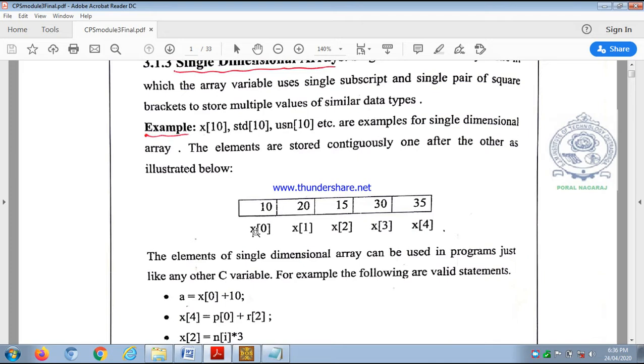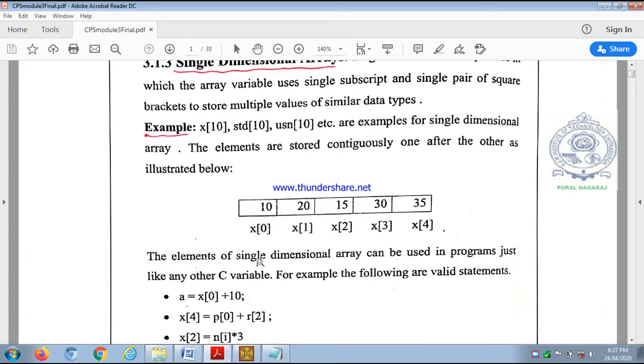So we'll say x[0], x within square brackets 0, if we write, we call it one subscript. So x[1], here also only one subscript, meaning one integer number written within square brackets is called one subscript. So that's why a one-dimensional array uses only one subscript. Like that, a two-dimensional array uses two subscripts. A three-dimensional array uses three subscripts, meaning 3 numbers within square brackets. We will come to that later on.